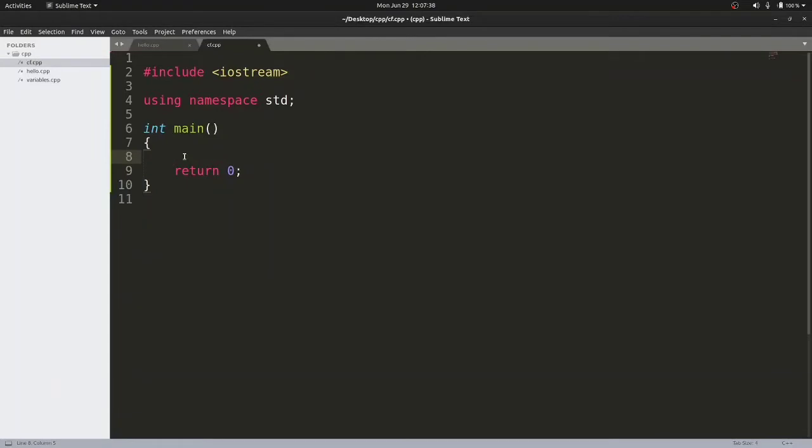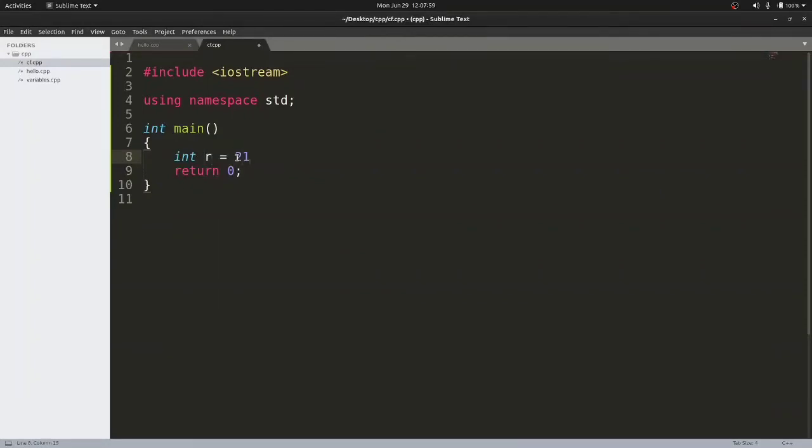So we need to calculate the value of circumference. In order to calculate circumference, we need something called radius. So this radius, let us call it r. r is the variable which will store the value of radius. If I consider, let's say, int, this can store only numbers such as 21.